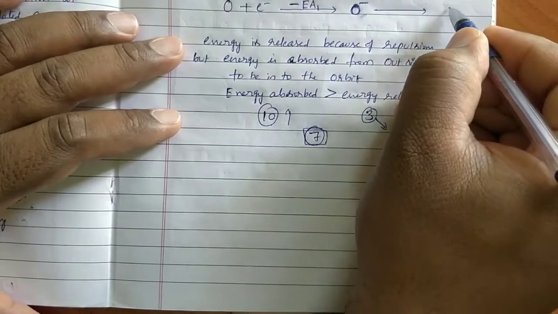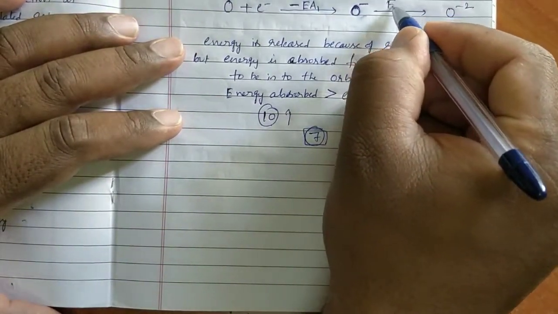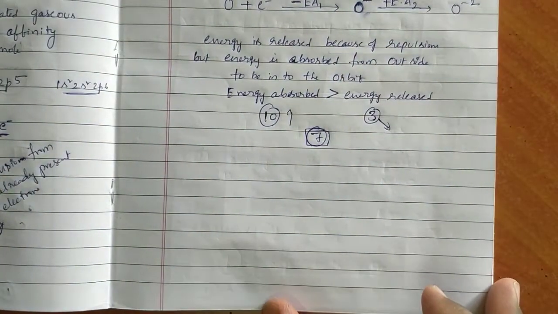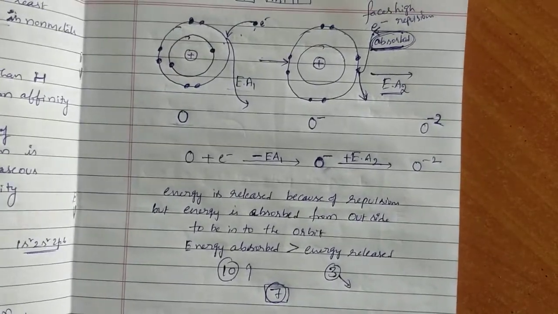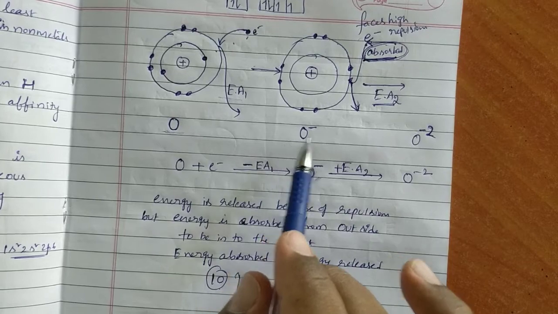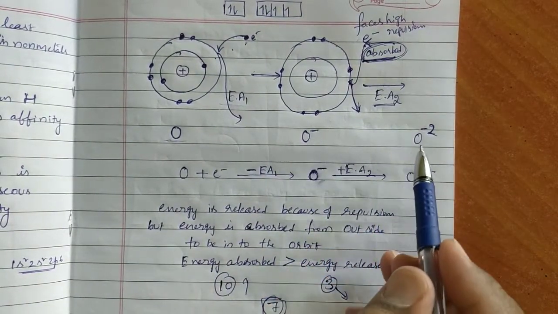So while O minus is getting converted to O minus 2, EA2 will be absorbed. This is conversion of O to O minus, O minus to O minus 2.